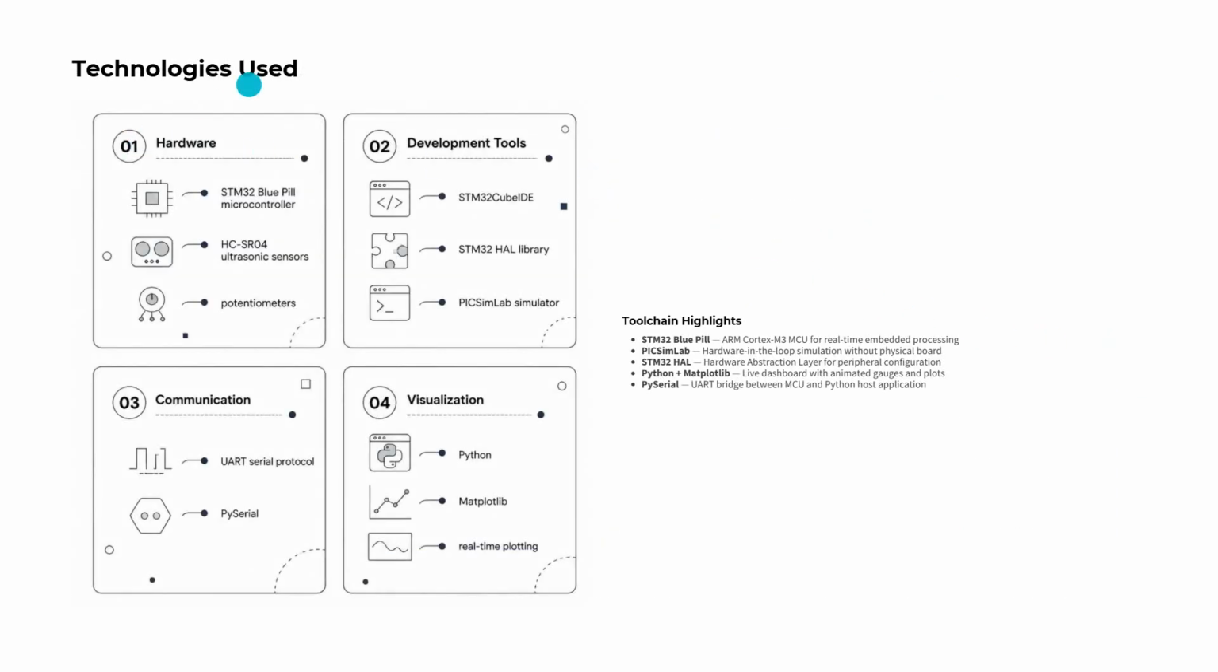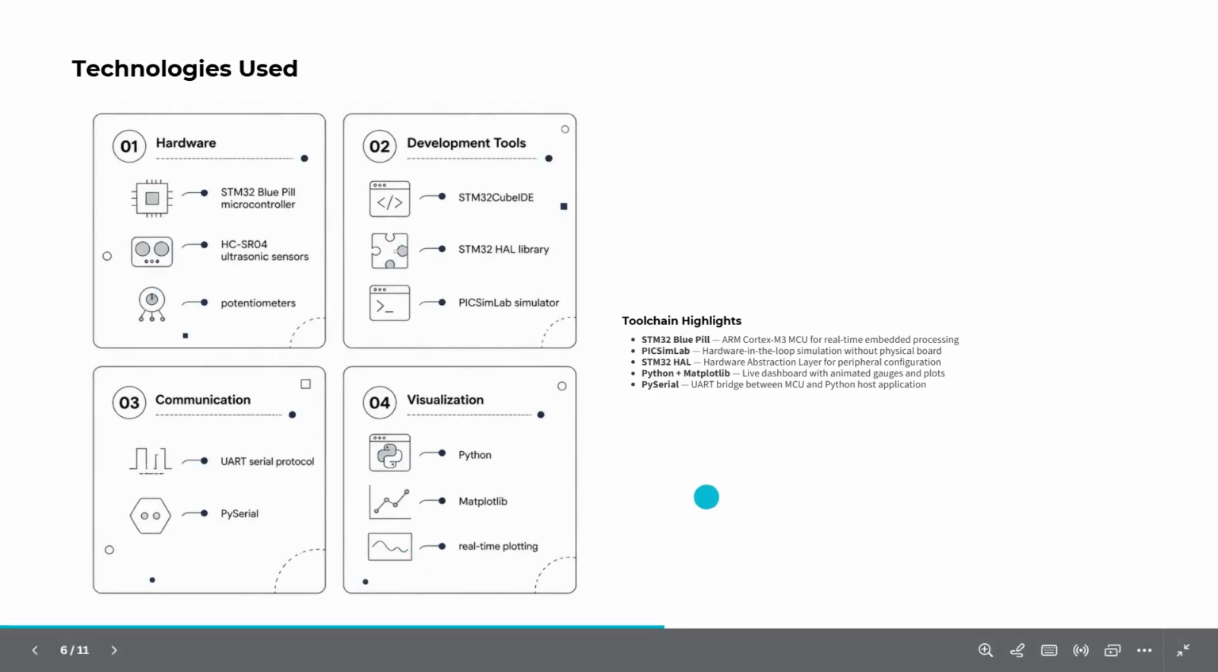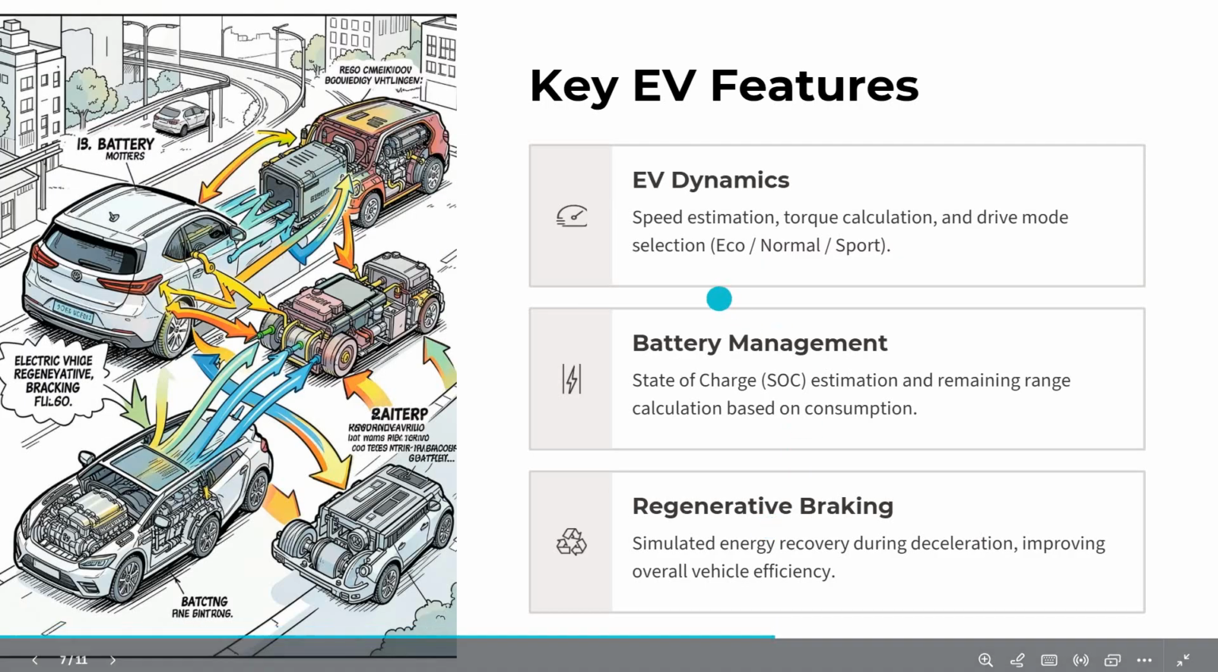What are the different technologies that we have used? The first one is hardware: the STM32 Blue Pill, ultrasonic sensors and potentiometers. The second is development tools: we used STM32CubeIDE, then the HAL library because we have to access certain things from it, and a simulator. For communication, we are using the UART serial protocol because it is best for this project, and also Python serial. Visualization is done using Python, MATLAB and real-time plotting, because we are plotting the images in real time.